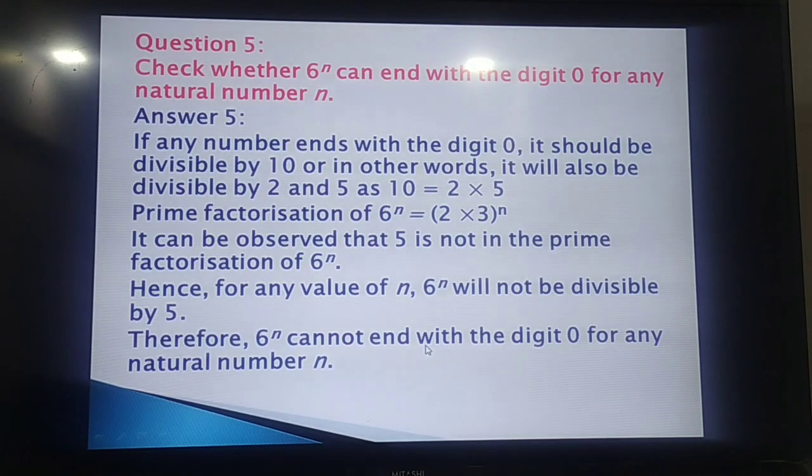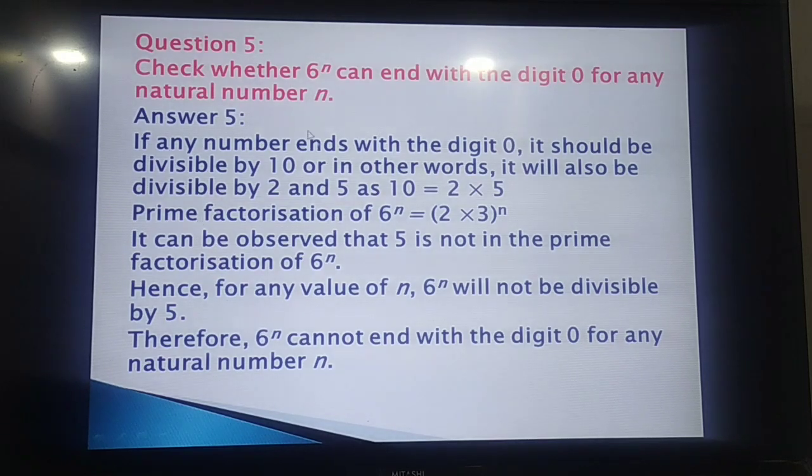Now another important problem is that we have to check whether any number to the power n can end with digit 0 or not. Now you know that 10, 20, 30, 40 and multiples of 10 have 0 as a digit at the end. But that requires 2 factors, that is 2 and 5 must be present in that particular number. 10 means 2 into 5. 20 means 2 into 2 into 5. 30 means 2 into 3 into 5. So whenever there is a 0 digit in any number, then it must have the factors 2 and 5.